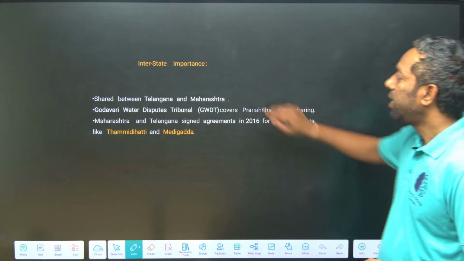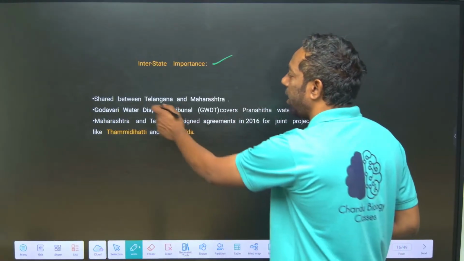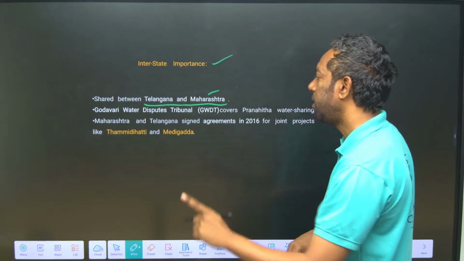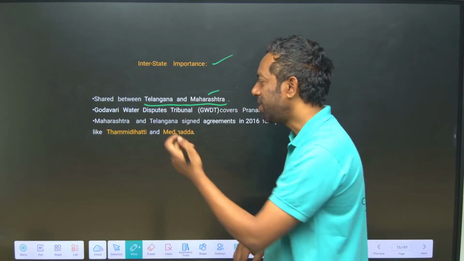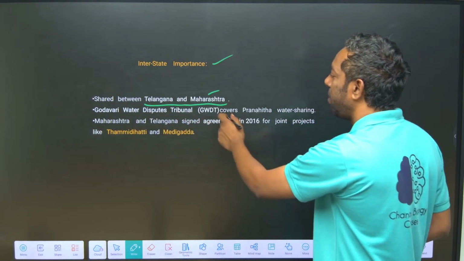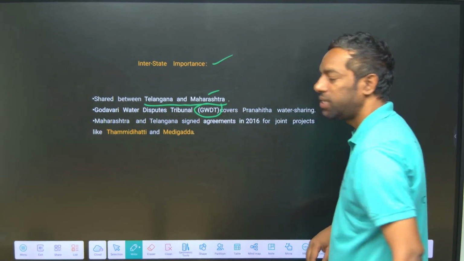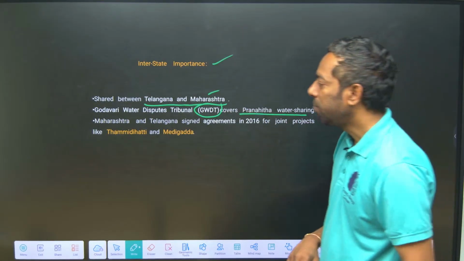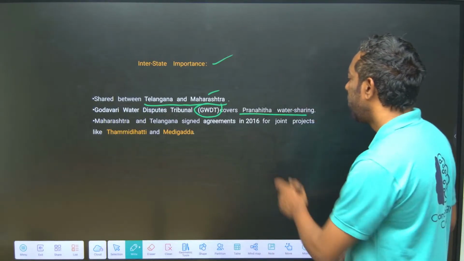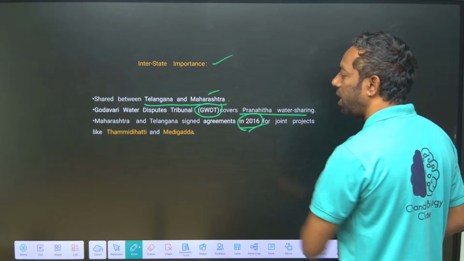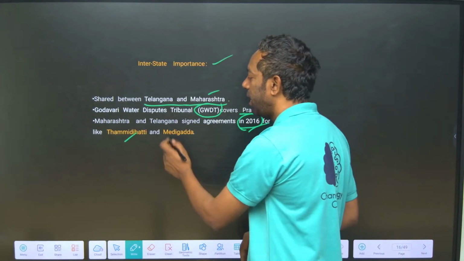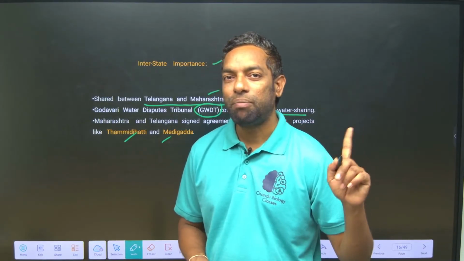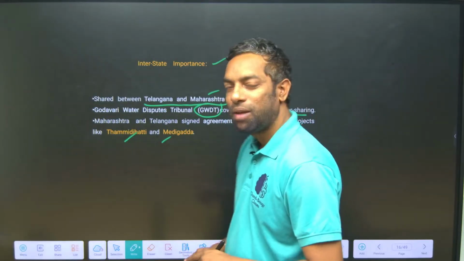Next, interstate importance shared between Telangana and Maharashtra. Pranahita waters they can share between Telangana and Andhra Pradesh, Telangana and Maharashtra. Godavari Water Dispute Tribunal. It is on the Pranahita water sharing between Telangana and Maharashtra from the 2016 joint project, that is Tammidihatti and Medigadda. Tammidihatti, Komaram Bhim, Asifabad and Medigadda, Bhupalpalli.